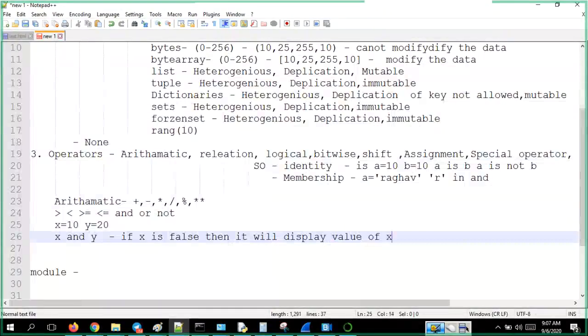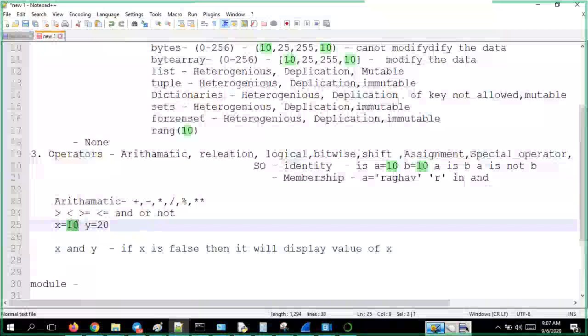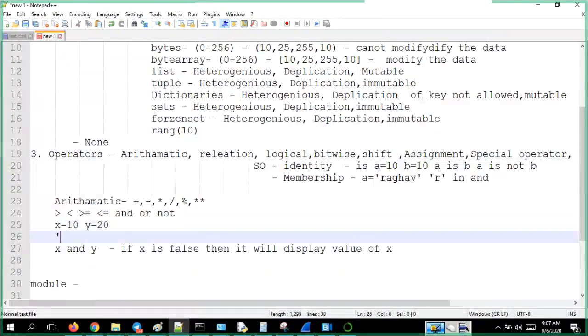But before that we should know what is a true and what is a false condition. If any value of x or y is other than an empty string or 0, then it is true; an empty string or 0 is false.